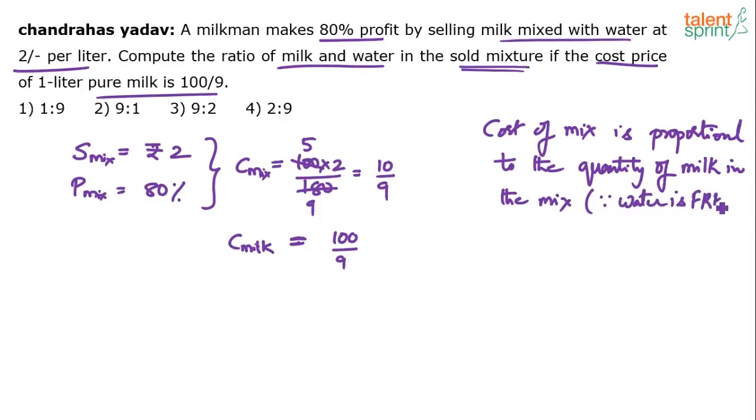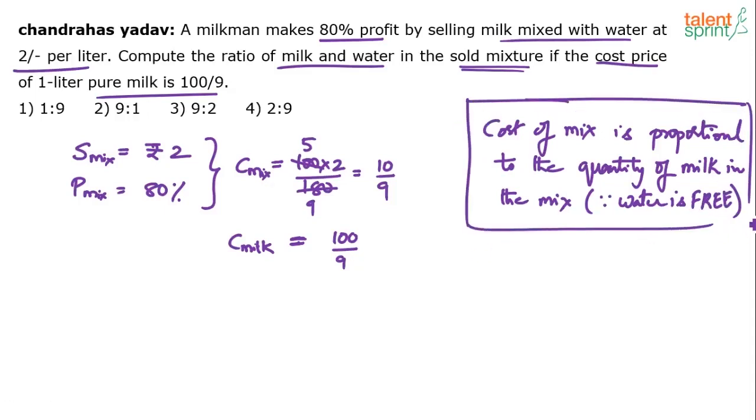Water is free of cost. I mean, that's the assumption, consideration. Otherwise, it becomes even more complex, right? So this is the understanding that you must build, that the cost price of the mixture will be proportional to the quantity of milk. If you are using more milk in the mixture, the cost will become more. If you are using lesser milk, the cost will become less. Because only milk is being charged, right? The cost is only because of the milk, not because of the water.